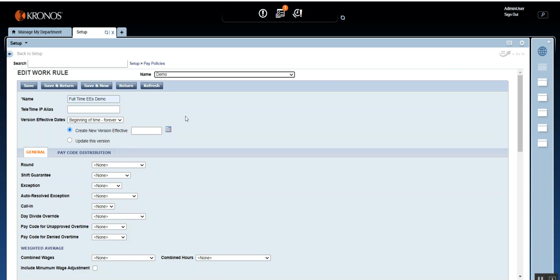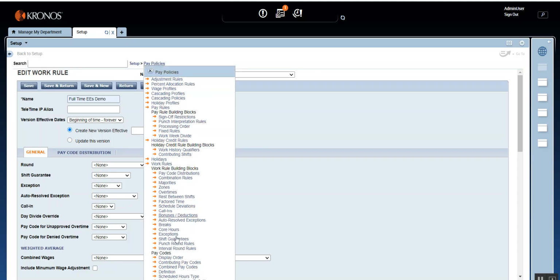Now work rule contains all the small pieces of building blocks that we've created. So you can consider the work rule as a bigger container which holds smaller chunks of container that we've created. So all of these that you created in the past, this is the time that you assign all of that into the work rule. So it's like a bigger container which holds all these building blocks inside it. And then finally this work rule is assigned into the pay rule.